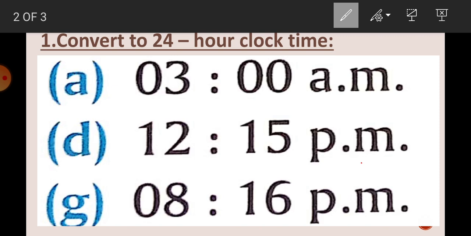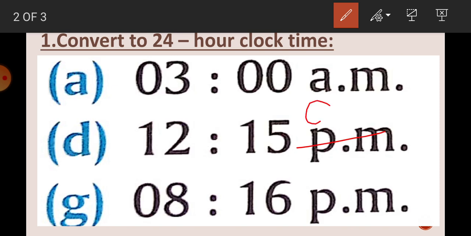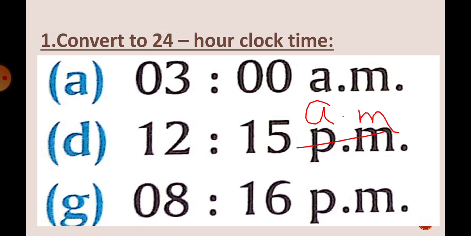Now, if instead of PM it is AM, then what are you going to do? If the hour is 12 and the time is in AM, you will make 12 into 00 hours, because the 24-hour time starts with 00 hours and AM means this is the starting time. So this 12 will become 0.